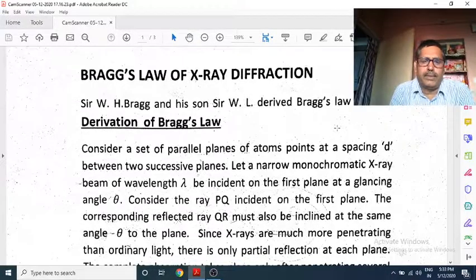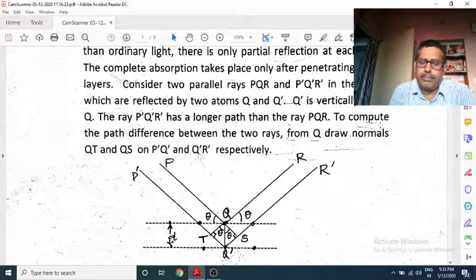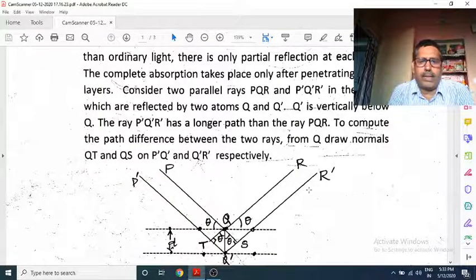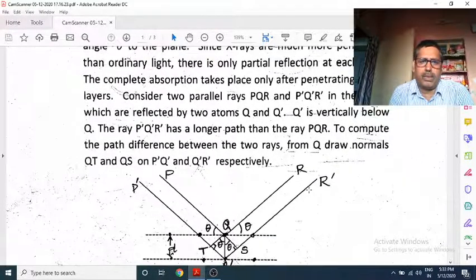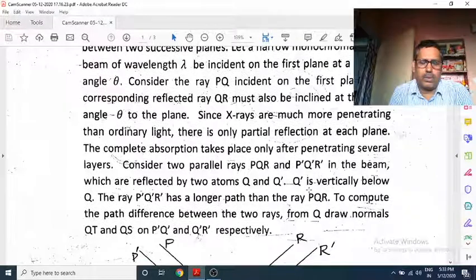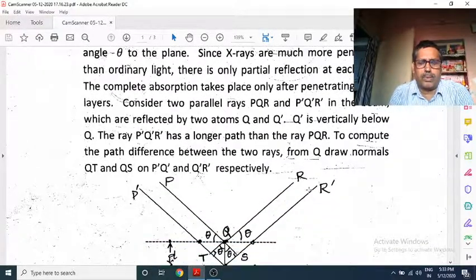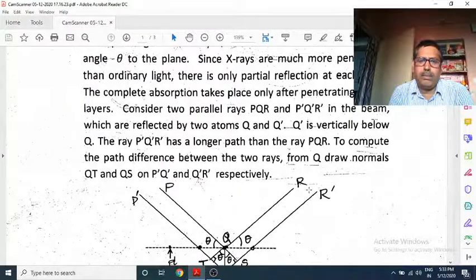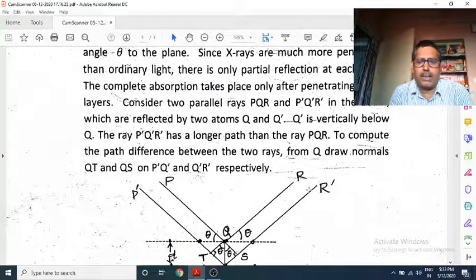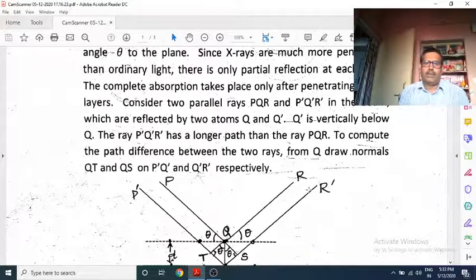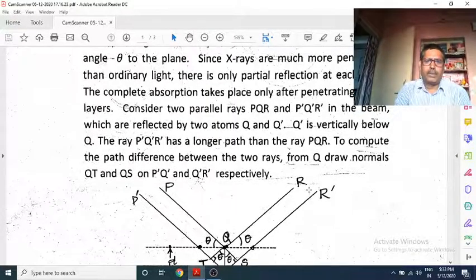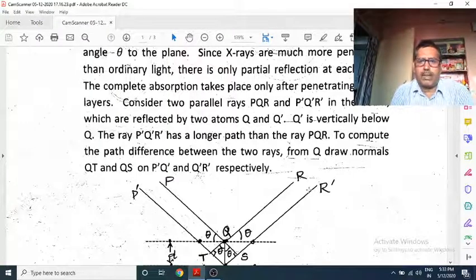What they did: they allowed X-rays to fall on the solid, on the sample, and a diffraction pattern was obtained due to reflection of light from the surface, and on the basis of the reflected light, the diffraction pattern and the set of parallel rays which interfere.